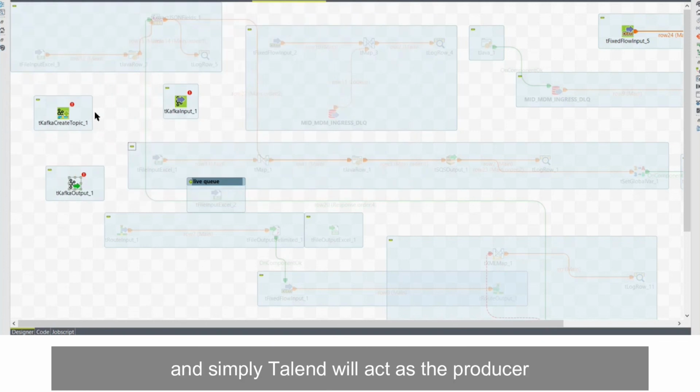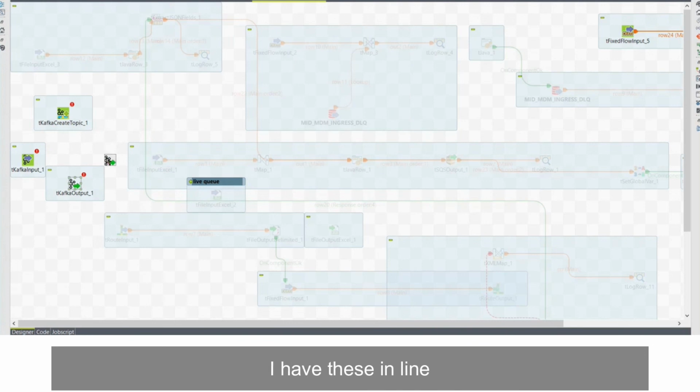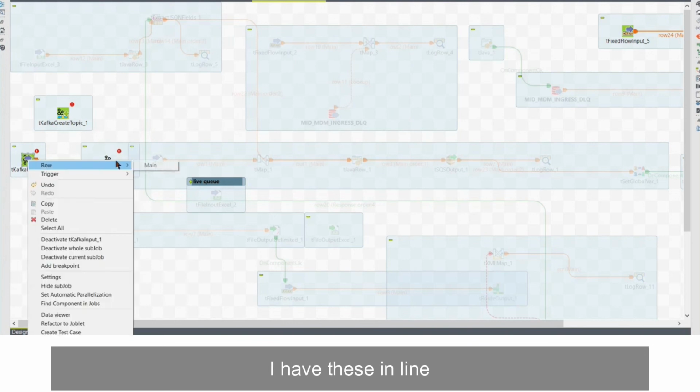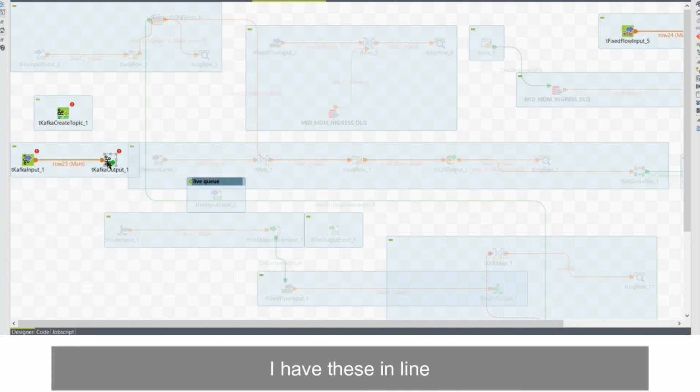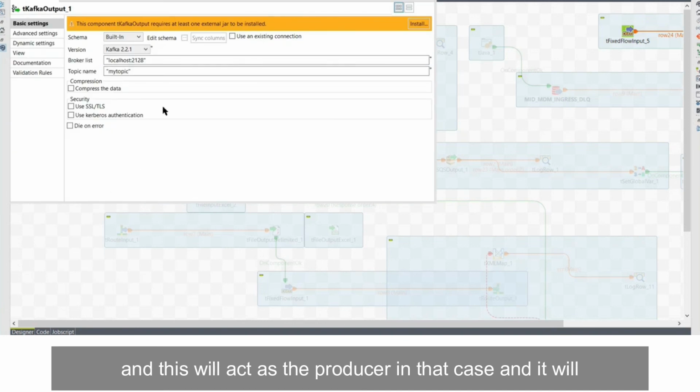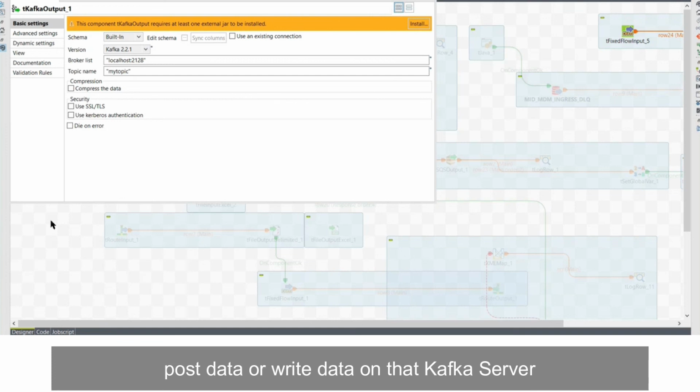And simply Talend will then act as the producer. So I have these in line, and this will act as the producer in that case, and it will post data or write data on that Kafka server.